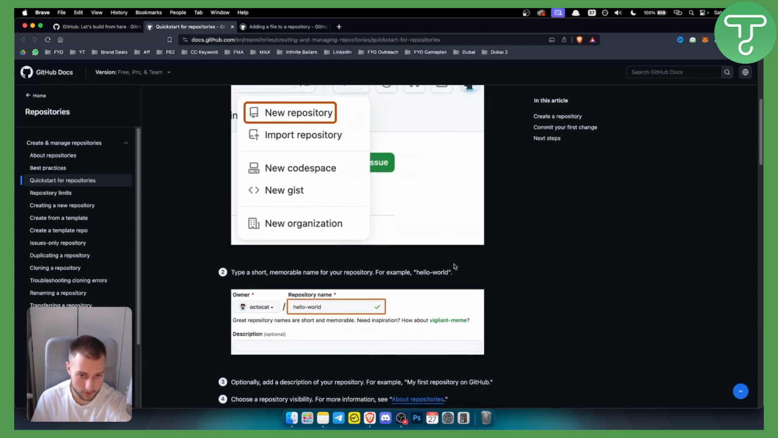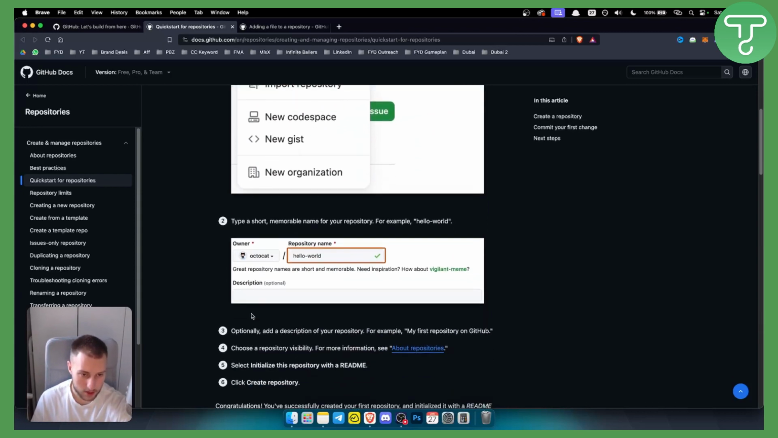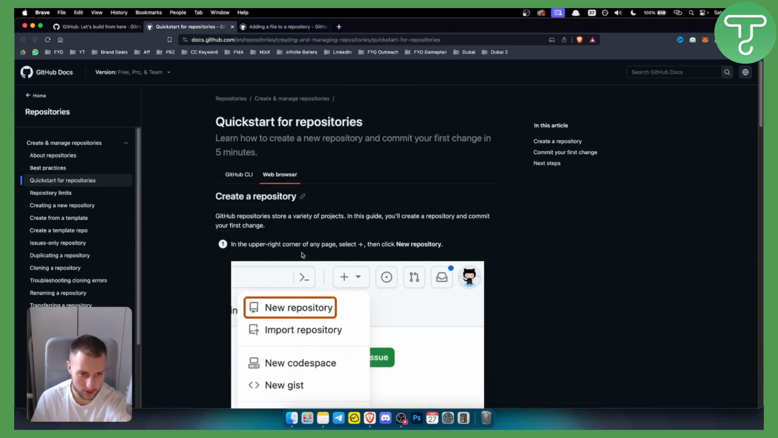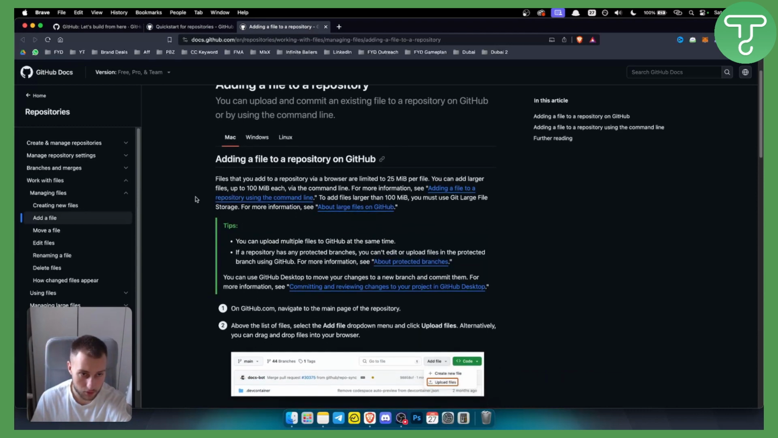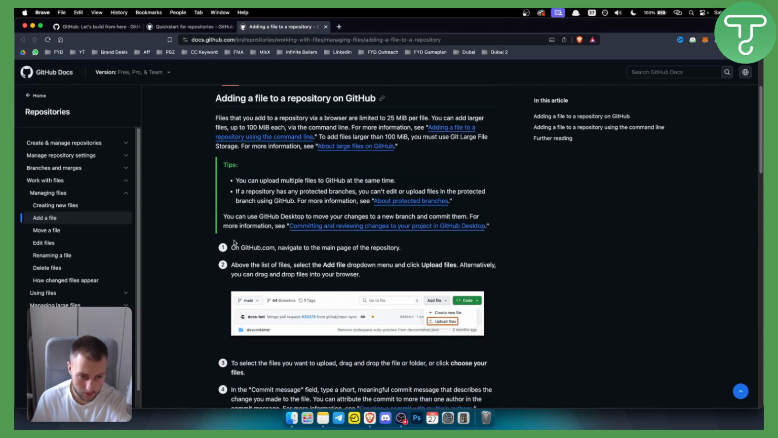Now, obviously, if you are creating a repository from the start, you will need to add a name and you will need to add a description. Now, once you create a repository, let's say you are creating a new repository or importing a repository, it's pretty self-explanatory, but if you're creating a new repository, you will need to go here and add files to that repository. So once you create a new repository, you can click add file and you can upload files or create a new file as well.